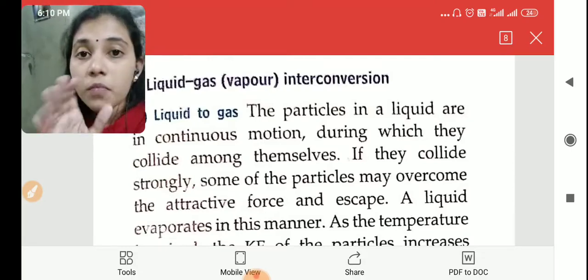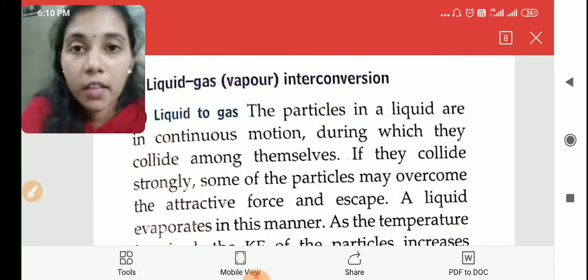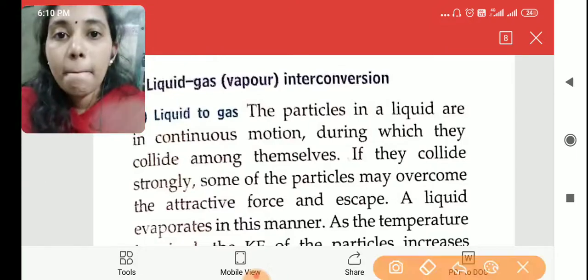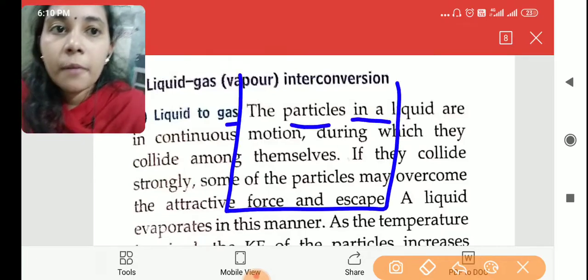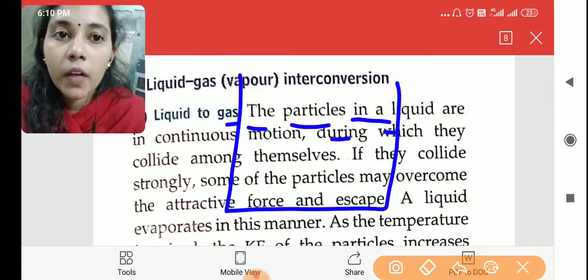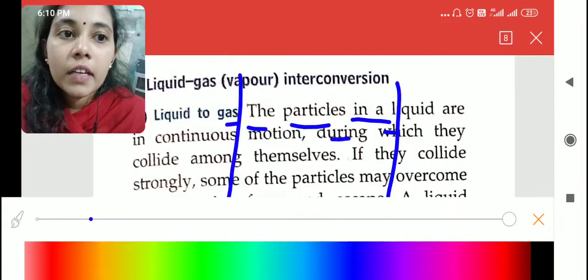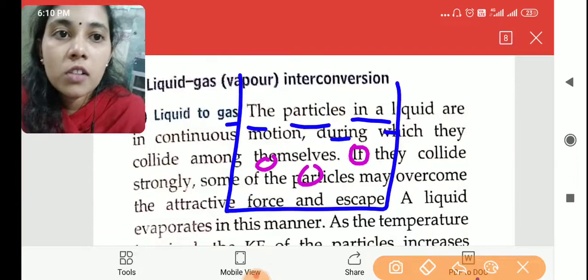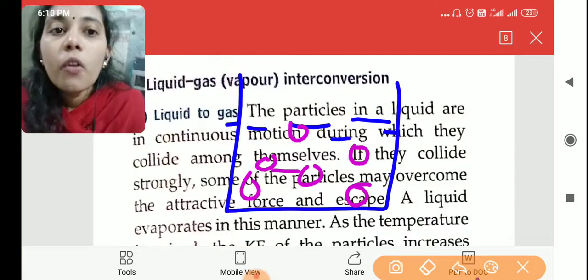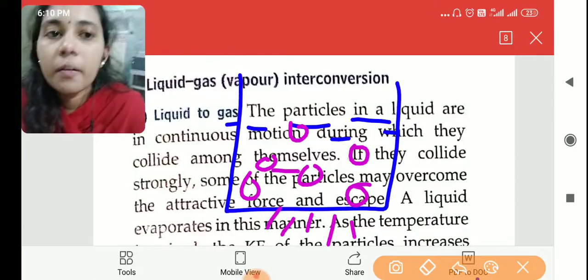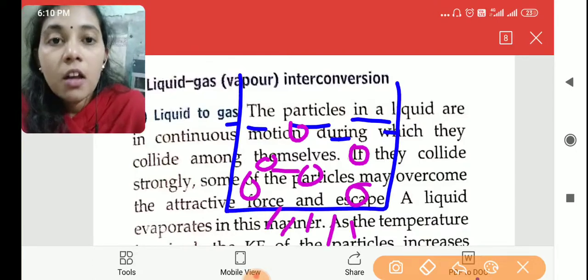When we are taking a beaker of water, it contains a large amount of water molecules with some intermolecular space, right? So when I am heating this water, what will happen?